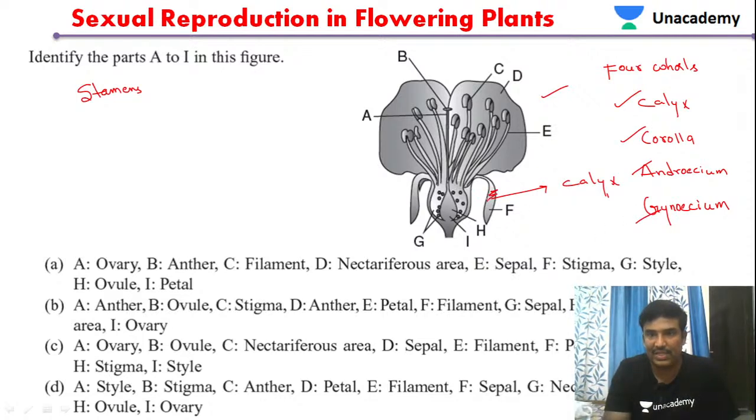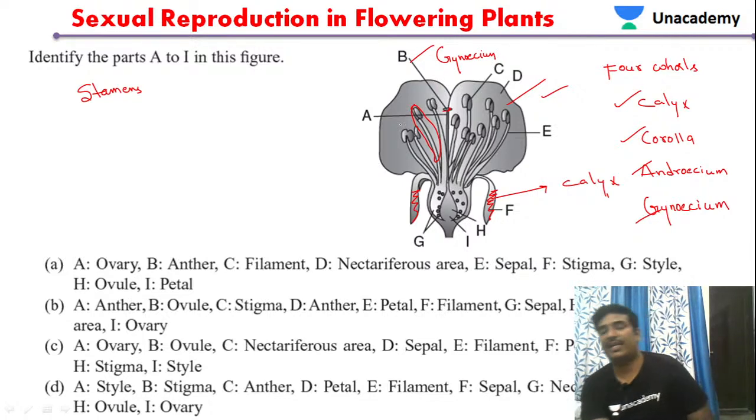You can see here, this part is the calyx, this is the corolla, and these all are the stamens, which are the androecium part. Multiple stamens are present, and this part is the gynoecium. Like that, every flower has 4 whorls: calyx, corolla, androecium, and gynoecium.